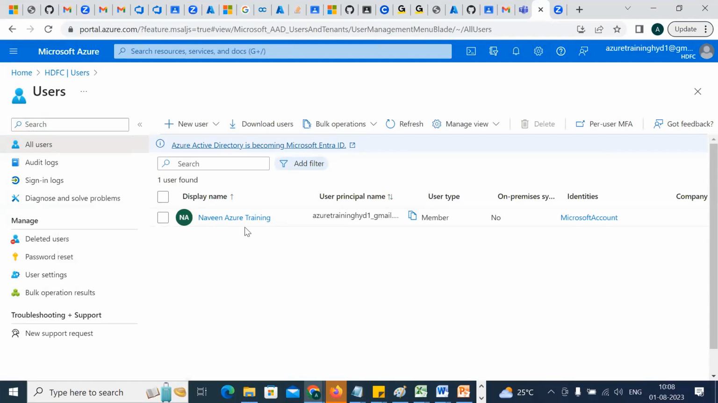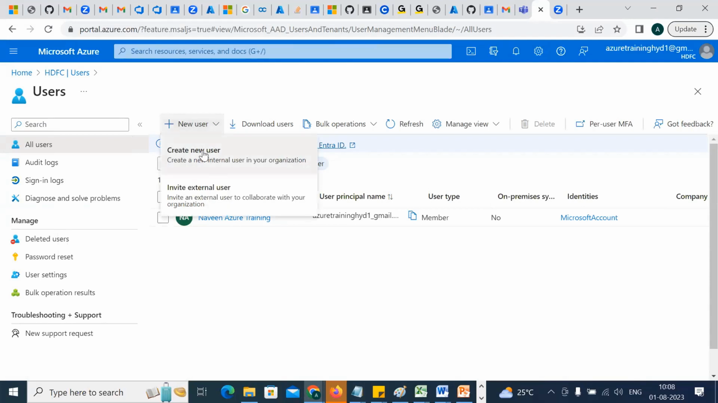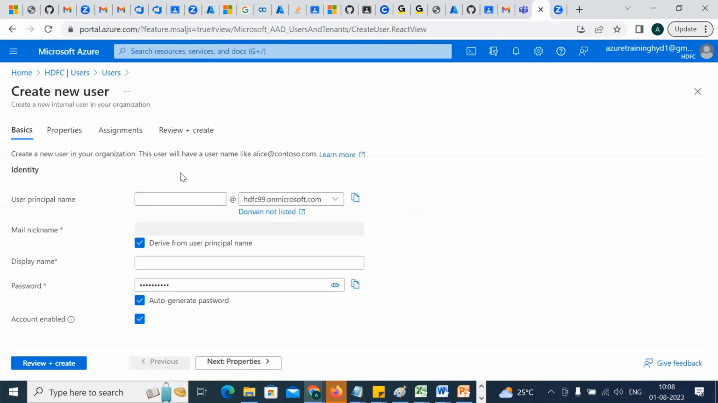Okay. Now I will be creating 2 users. Click on the new user and give the username. I'm creating one user for Naveen. Naveen is already there, no? Suresh. Okay, so I'll go with Suresh, and his URL would be suresh@hdfc99.onmicrosoft.com. How is it coming HDFC99? Because I gave the domain name as HDFC99.